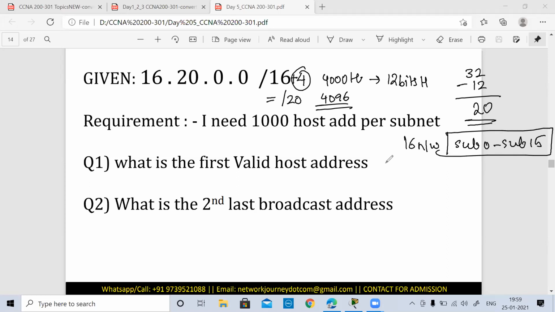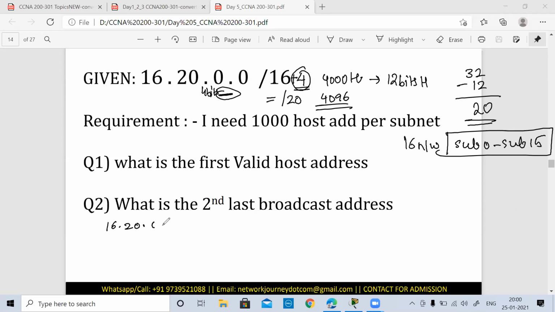Now since we are in the third octet, you're taking 4 bits from the third octet. You're going to take only 4 bits for the networks, and the remaining 4 you're keeping, or giving, for the host. 4 bits have already been taken up for the network and only 4 bits are left for the host. So now your first value will start from where?